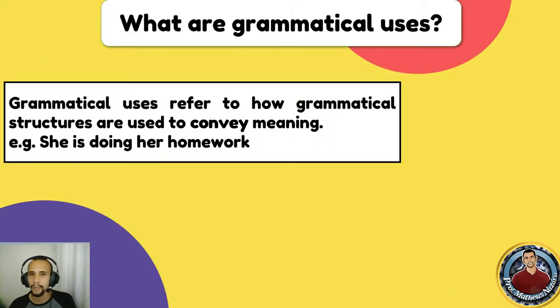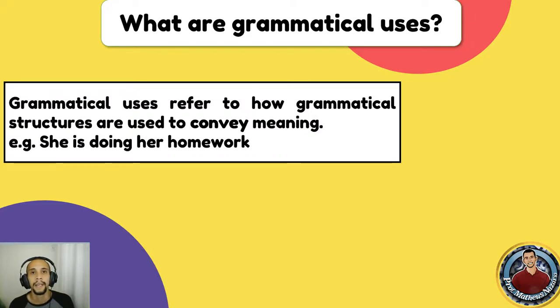But just for you to understand, grammatical uses of sentences refer to how grammatical structures are used to convey meaning. So when I say she's doing her homework, I can have many ideas about it. For instance, we know that this is a sentence in the present continuous, and the present continuous may be used to talk about something that is happening now. She's doing her homework at the moment. But I can also use it to talk about something that is happening in the present, but not necessarily now. Okay, for instance, if I say I'm taking a course, all right, but it's not necessarily now at this moment,